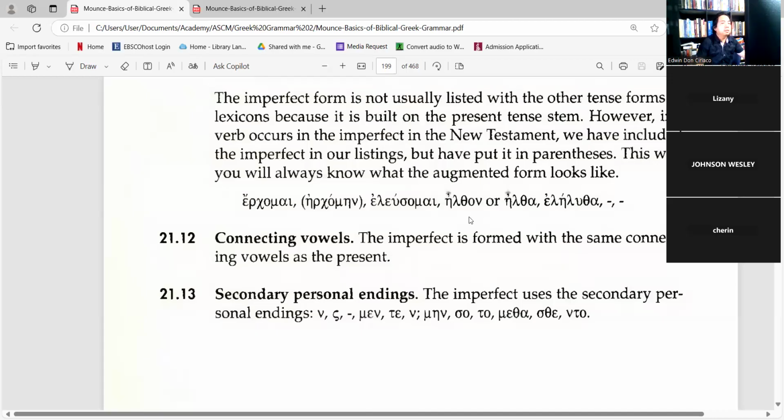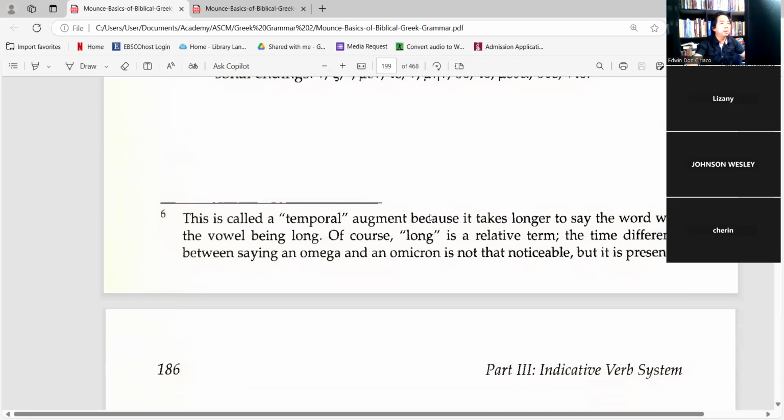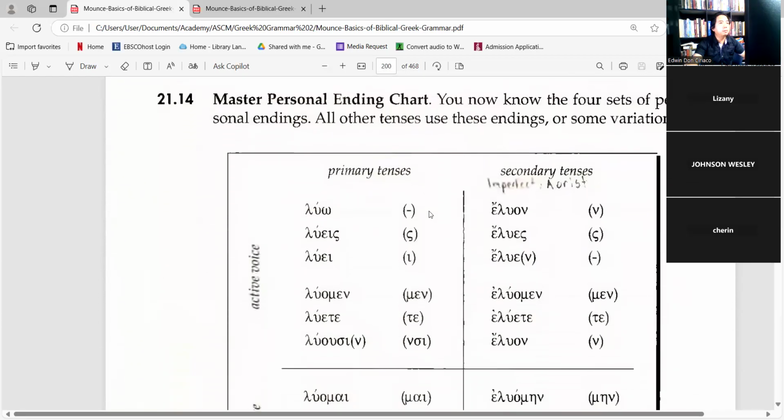Okay. And then there are secondary personal endings. The imperfect uses secondary personal endings. When I say secondary, it's about the suffixes: the nu, the sigma, and so on, then the so, to, mesa, ste, and onto. So there's really no choice. Master the personal ending chart. Luo, luis, lue, luomen, luote, luosin.